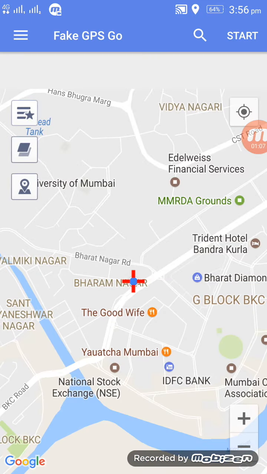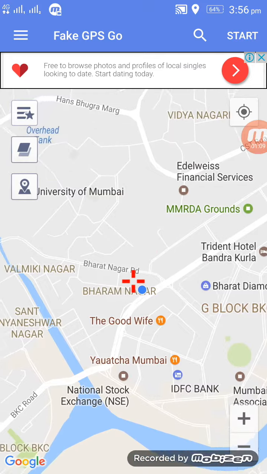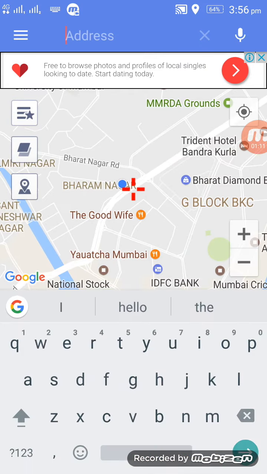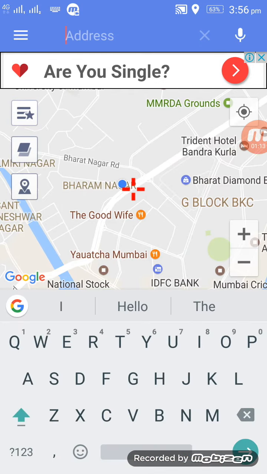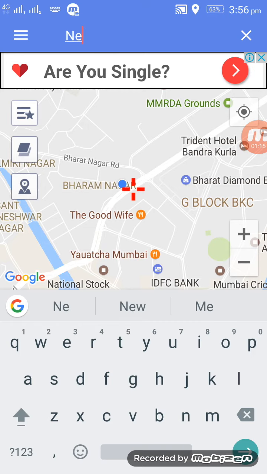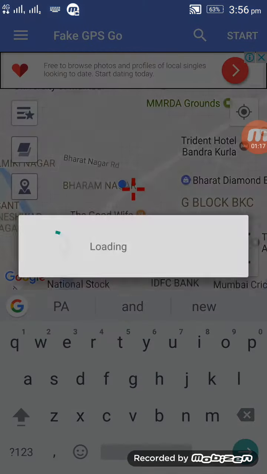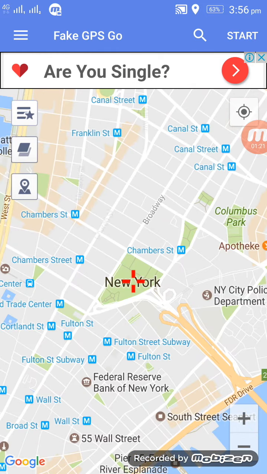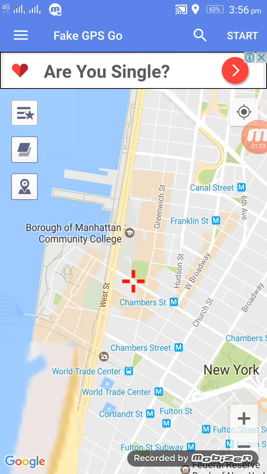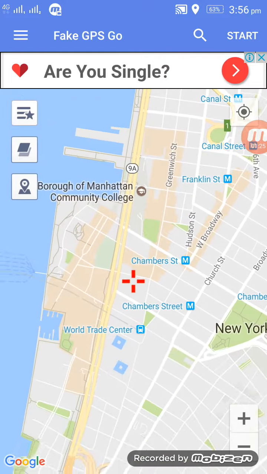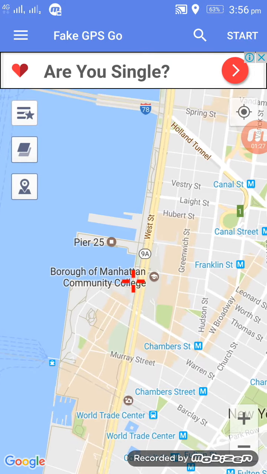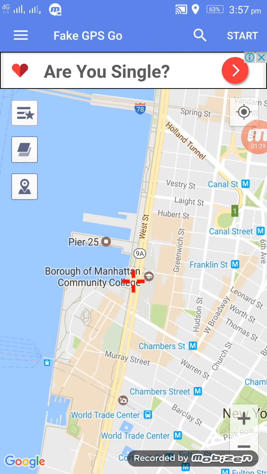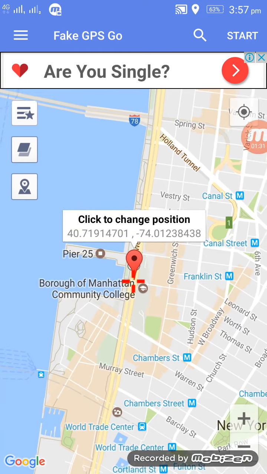Now the important steps. You have to search for any city you like. Search New York. I am in New York. This red option you can put anywhere. I will put it on Manhattan Community College. Click on it.